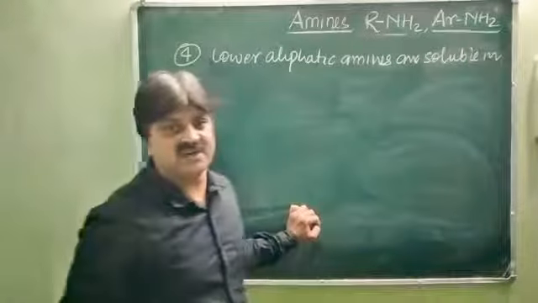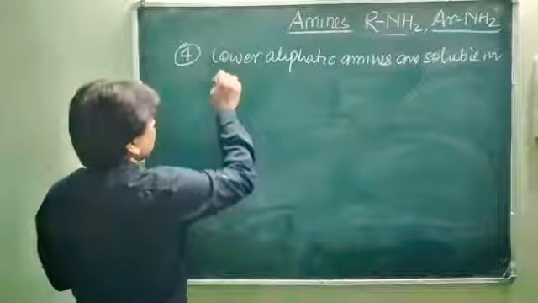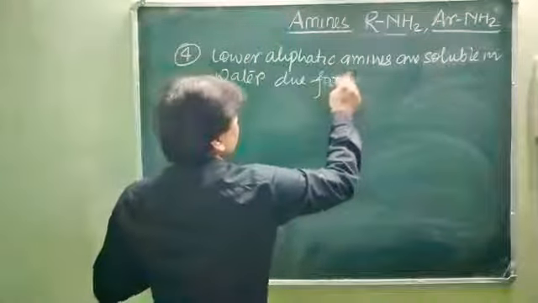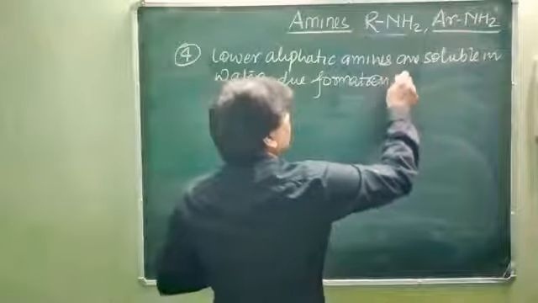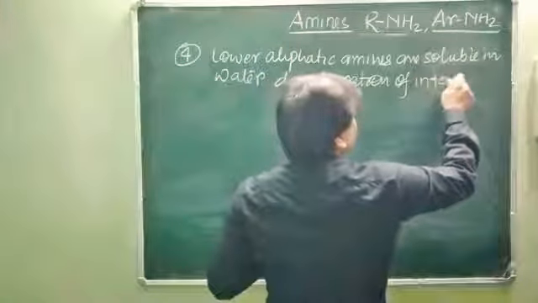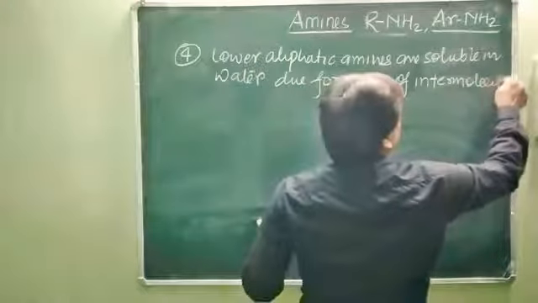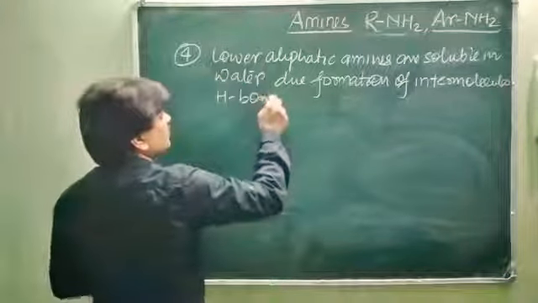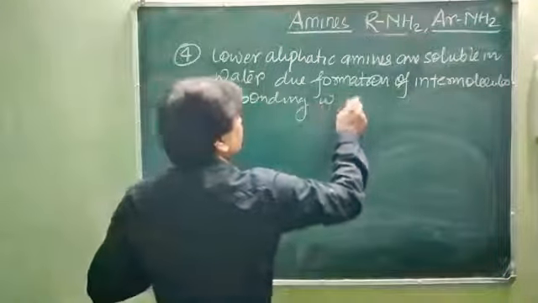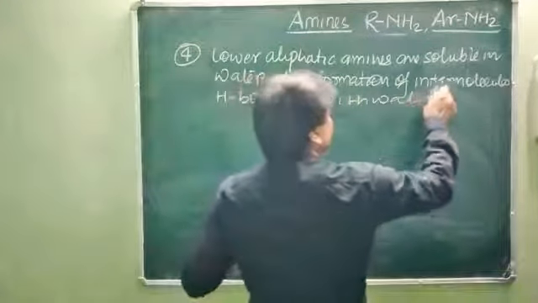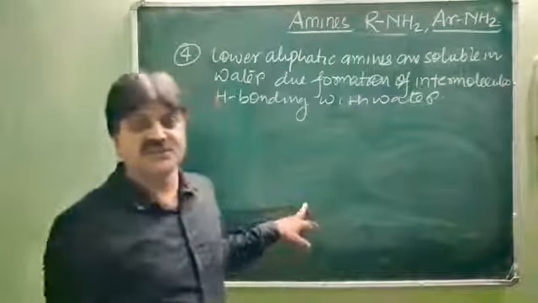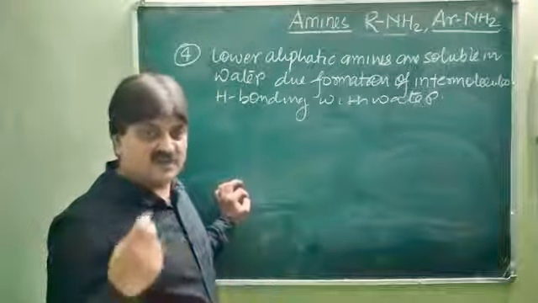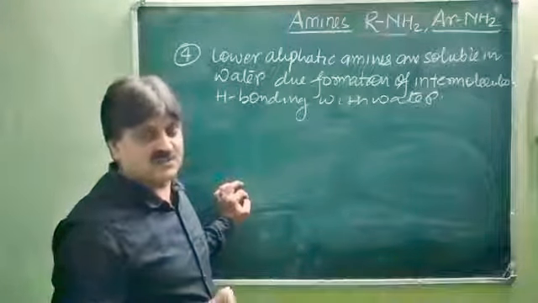Lower aliphatic amines are soluble in water due to formation of intermolecular hydrogen bonding with water, and solubility decreases with increasing molecular mass. As the number of carbons increases, the molar mass of the amines increases and their solubility decreases.